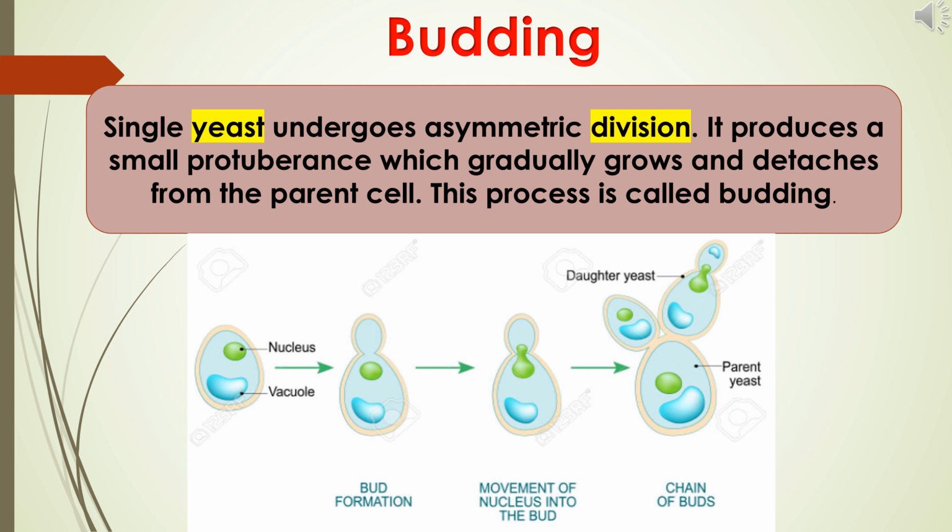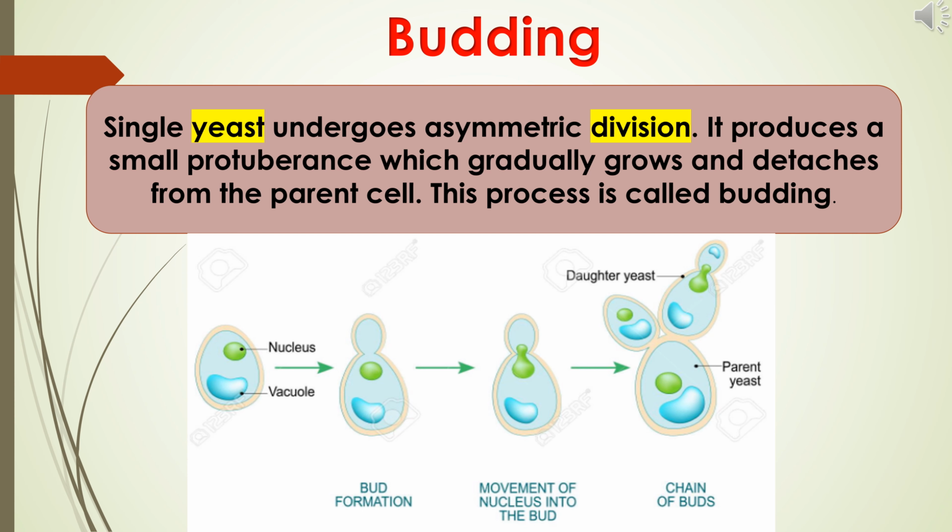Now let us see budding. What is budding? Budding is a type of asexual reproduction. When we go to a bakery, we see so many types of cakes and breads. These are very soft in nature. This is due to the presence of yeast. What is yeast? Yeast is a unicellular microscopic fungus. It is a type of plant. Yeast is used to make cakes and breads.